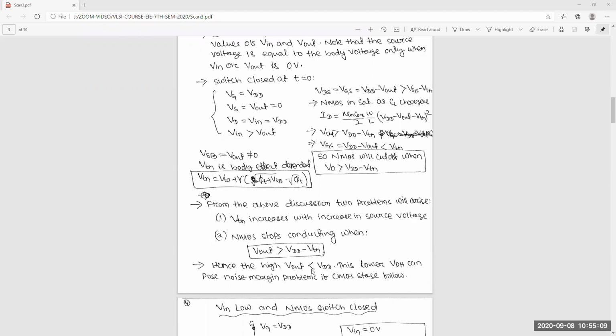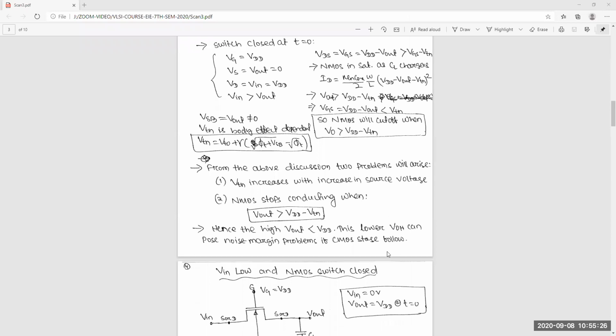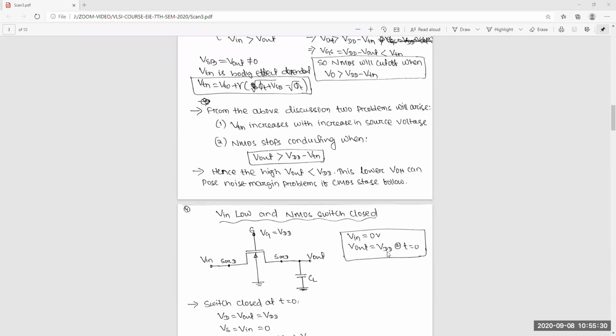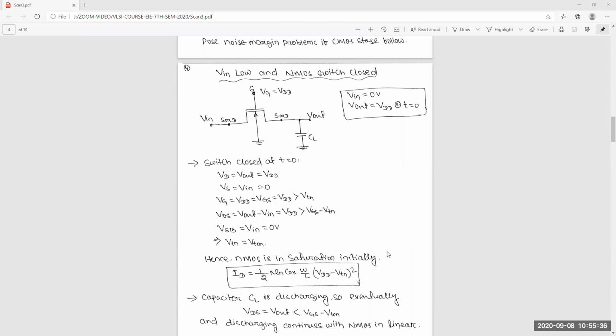Definitely, if CMOS stages are connected after that, then a noise margin problem will be there, because it's VOH, not VDD. It is less than VDD, that is VDD minus VTN. Clear? What is the disadvantage? Yes, sir. Okay, so now we'll go fast for other cases. If you understood that thing, you can go.